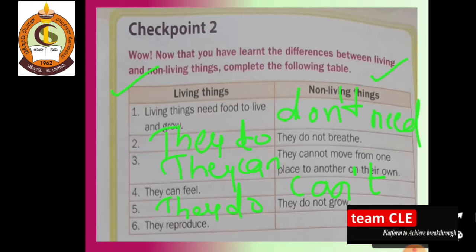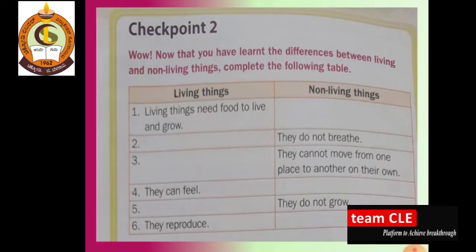So they do grow. So living things, they reproduce. But what about the non-living things? They don't reproduce. So dear students, this is the solution of our checkpoint. You have to do it by yourself. I have given you a hint.